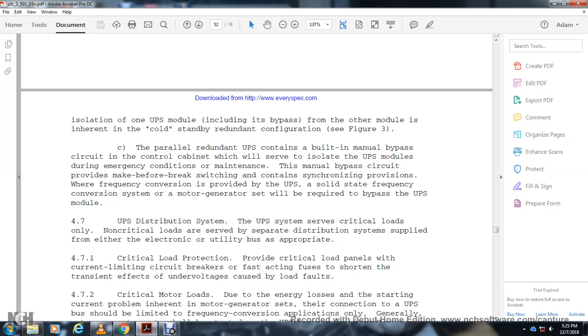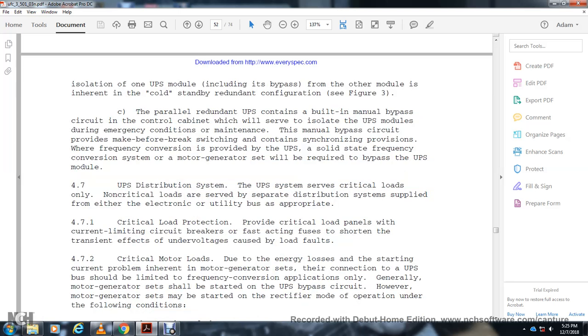4.7.1 Critical load protection. Provide the critical load panel with current limiting circuit breakers with fast acting fuses to shorten the transient effects of undervoltage on the load for all the critical motor loads due to the loss of strength of the critical power. The motor generator set connection with the UPS should be limited to frequency conversion applications.